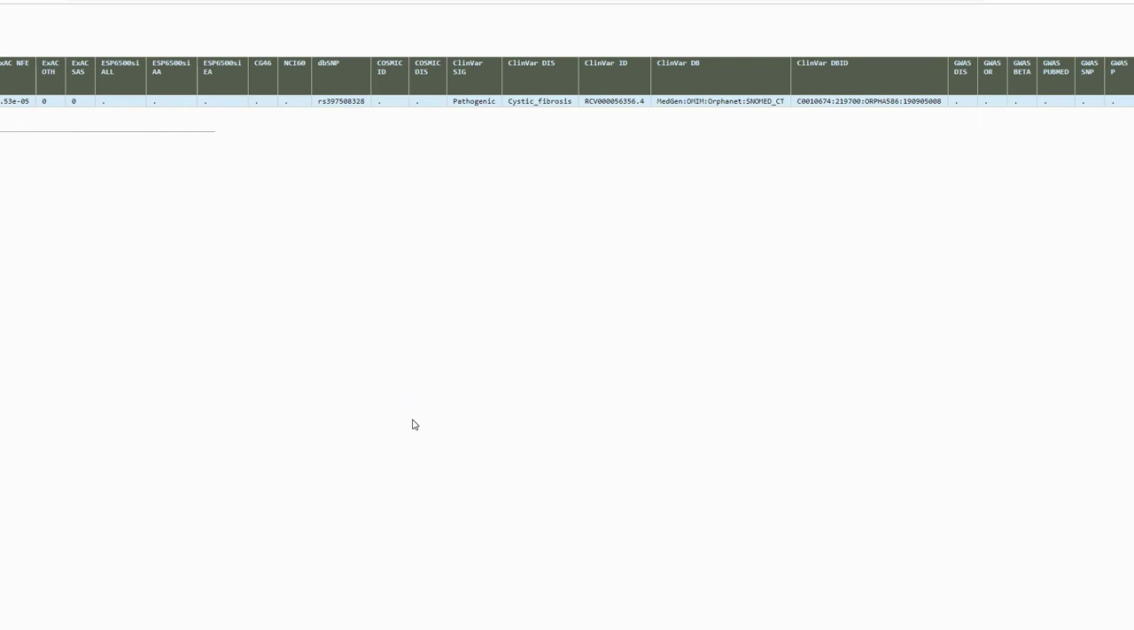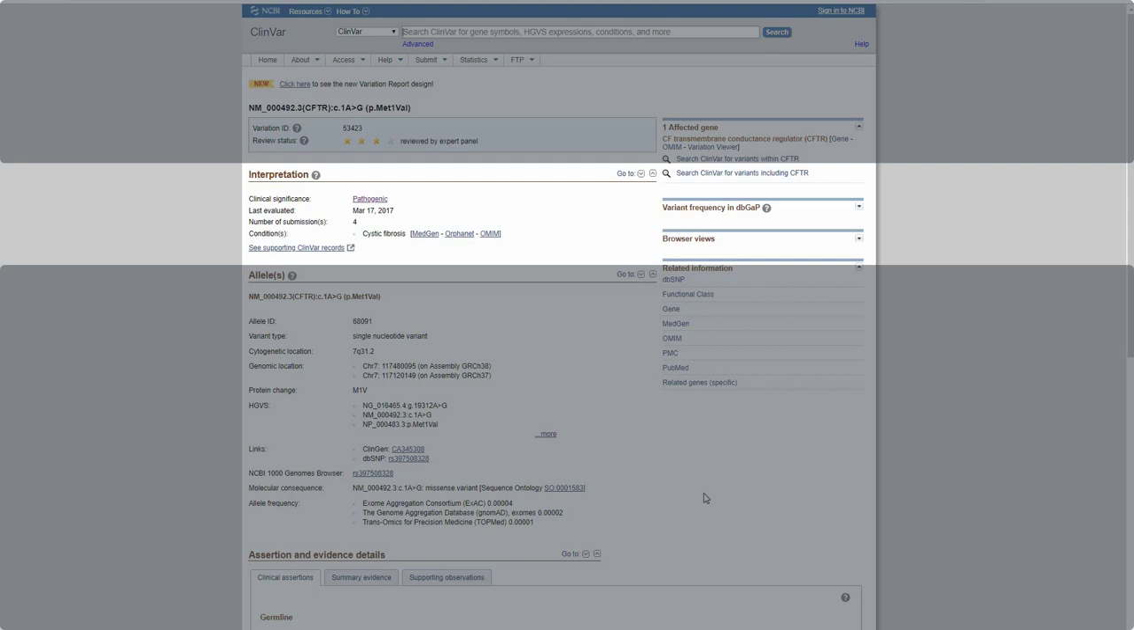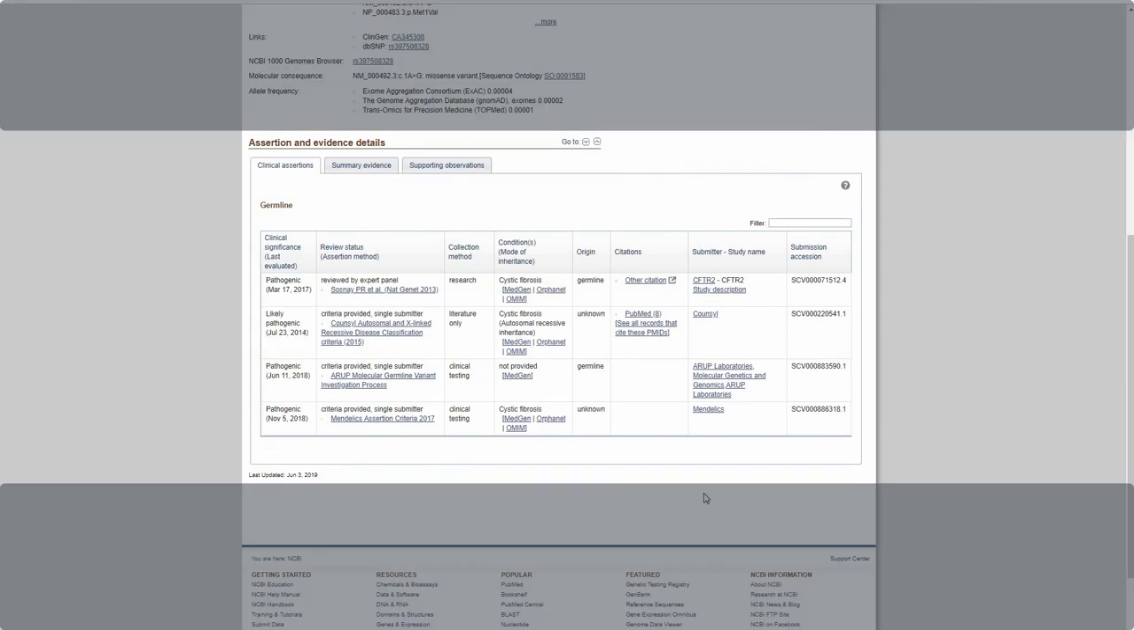Question 8. Is the variant previously reported as pathogenic in clinical databases? For this, let's go to the ClinVar website. But before that, let's get the RS number for this variant from this page. This variant has dbSNP identifier RS397508328, and we will use this number to retrieve information about this variant in ClinVar. In the interpretation section of ClinVar, the variant is reported as pathogenic, and the assertion and evidence section indicates that this assignment has been submitted by 4 groups, one of which is reviewed by an expert panel.